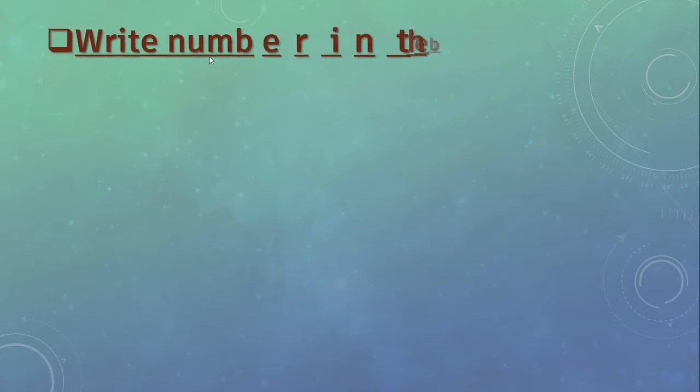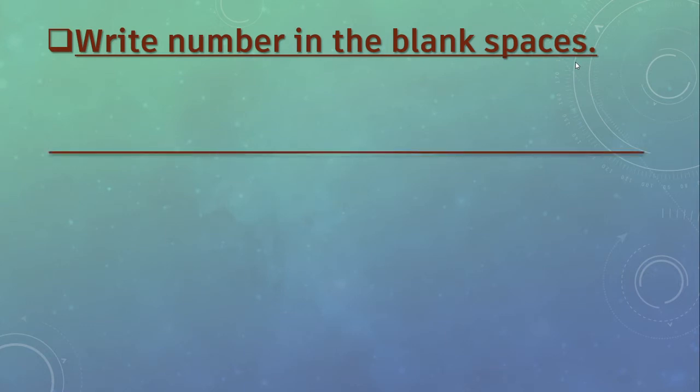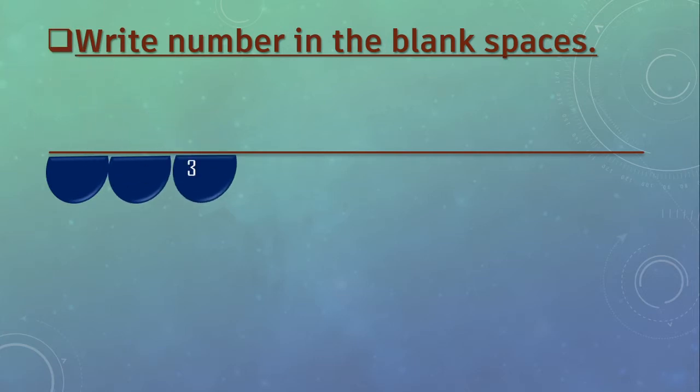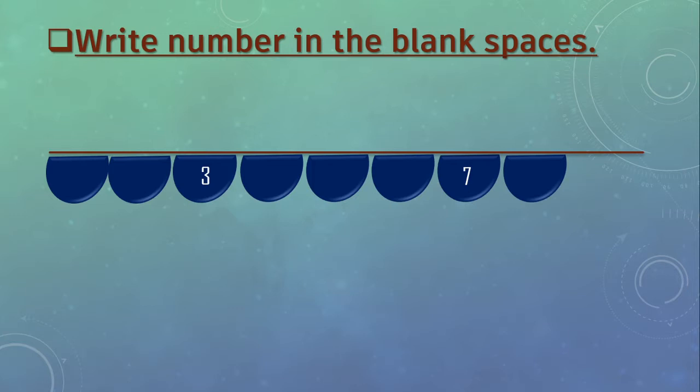Here, write number in the blank spaces. We will go through this picture. Here we can see the half circles, correct? And some numbers are given and we have to fill the blank spaces. Here 3 is given and 7. Okay? Here what we will do? We will fill the blank spaces.